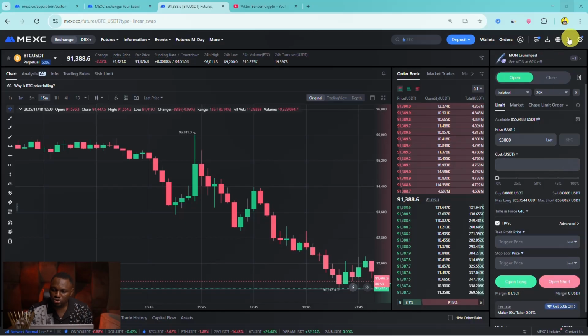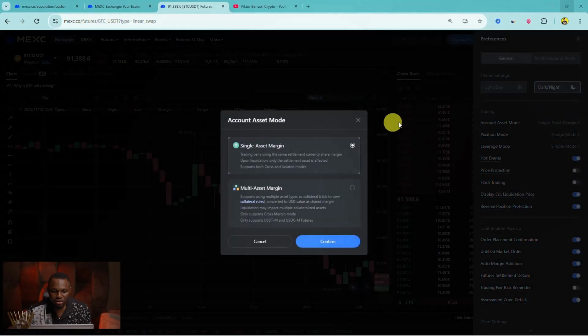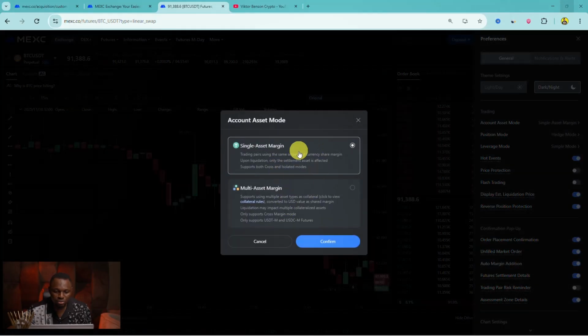It's called hedging. So you go into settings right here, and then there are lots of them. So let's just go through. You can see account access mode, single asset margin. So right here, there are multiple, they are single. So let's go through this. Trading pairs using the same settlement currency share margin. Upon liquidation, only the settlement asset is affected. So most likely leave it on this.